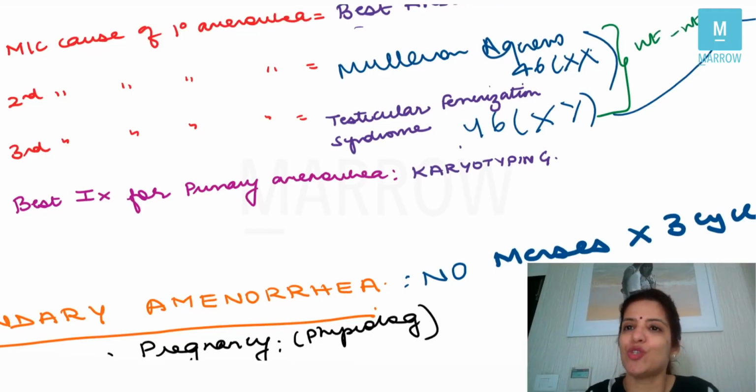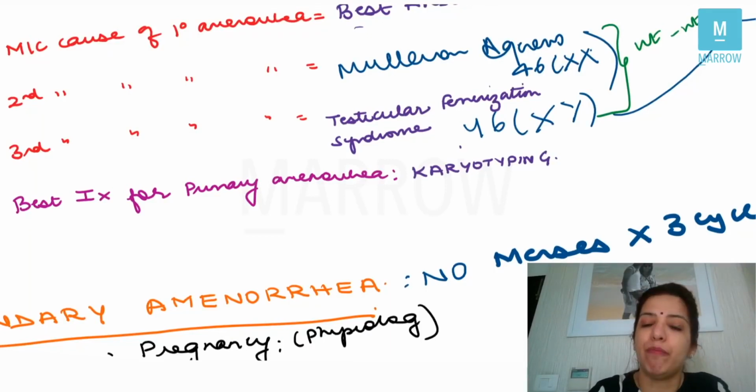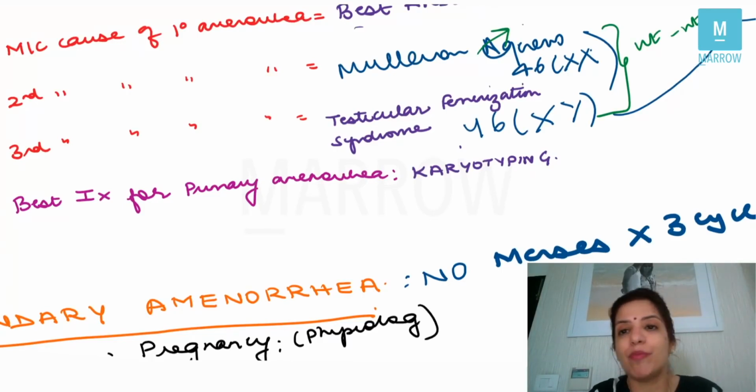In Mullerian agenesis, the uterus will be absent because the Mullerian duct has not developed. In testicular feminizing syndrome, the uterus will be absent because here the gonads are testes, because they are males. And in males, the Mullerian duct does not form. So obviously here also the uterus will be absent. In Mullerian agenesis, the breast will be properly developed. In testicular feminizing syndrome also the breast will be properly developed.